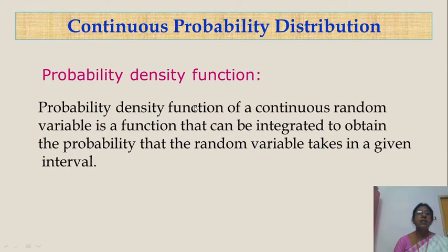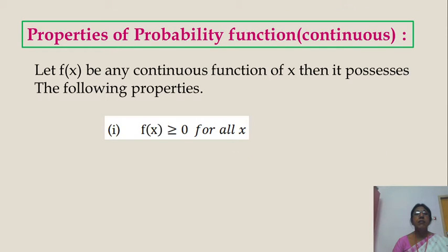This density function is a function that can be integrated to obtain the probability that the random variable takes values in a given interval. Already we know continuous random variable means it takes infinite values. Now, how can we get the interval probabilities? We get them by integrating the probability density function, taking the limits from minus infinity to plus infinity.